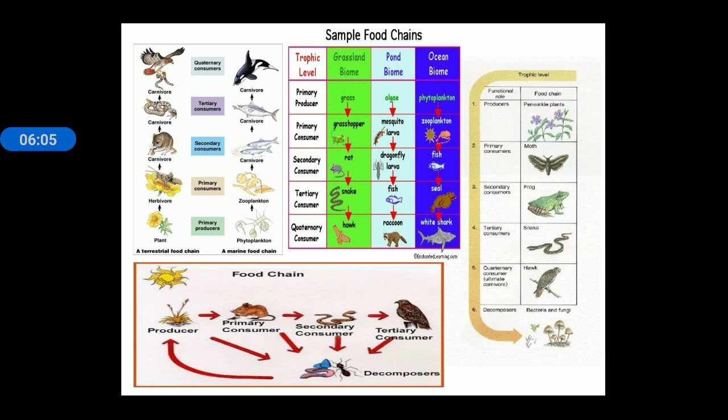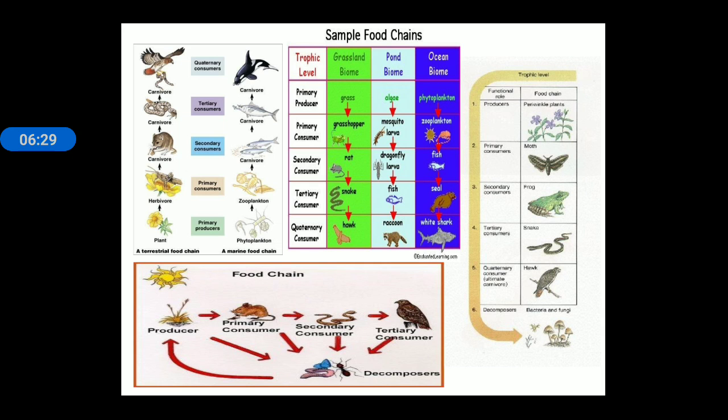So we can see in this slide there are different food chains and their samples. In the first area we can see the terrestrial food chain. The terrestrial food chain contains plants, herbivores, carnivores, and top carnivores. And in the marine food chain we can see phytoplankton, zooplankton, carnivores, and top predator fishes.